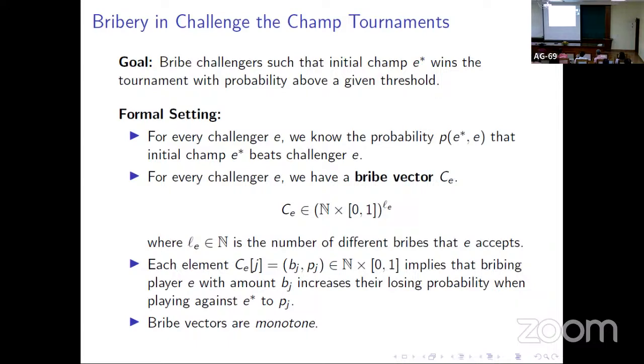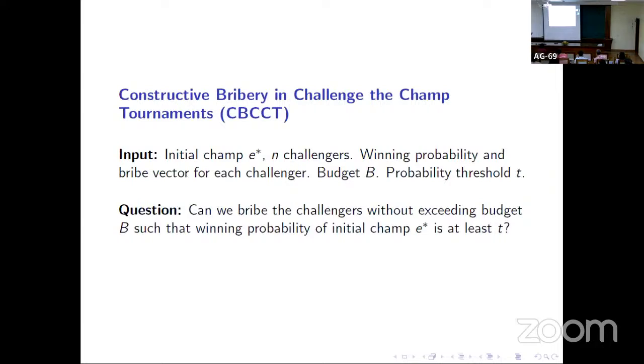Now, this is the setup, and this is the formal definition: in the input we have an initial champ, we have n challengers, we have a winning probability and the bribe vector for each challenger, we have some budget, and we have a probability threshold. And the question is simple: can we bribe the challengers without exceeding budget B such that the winning probability of the initial champ is at least T?